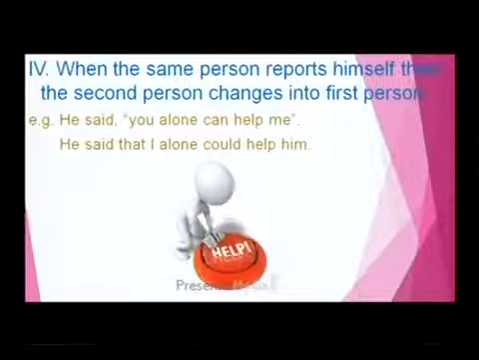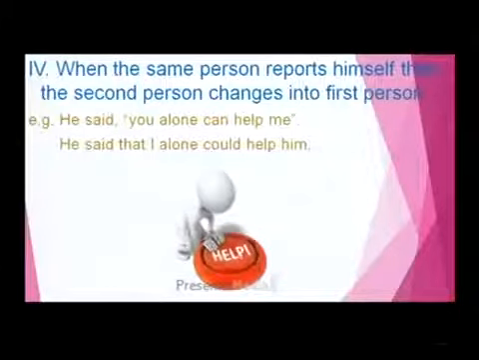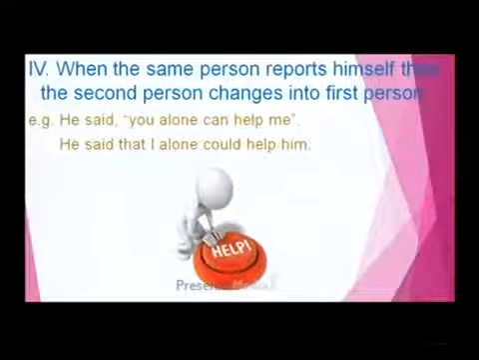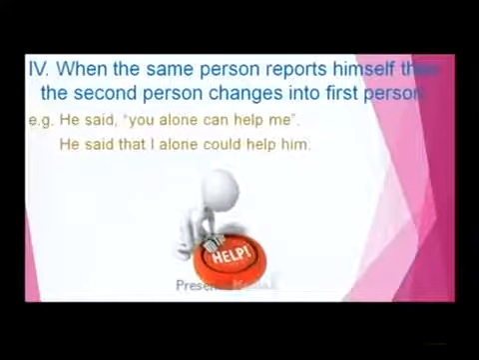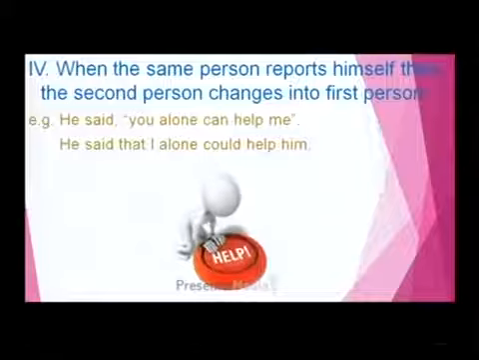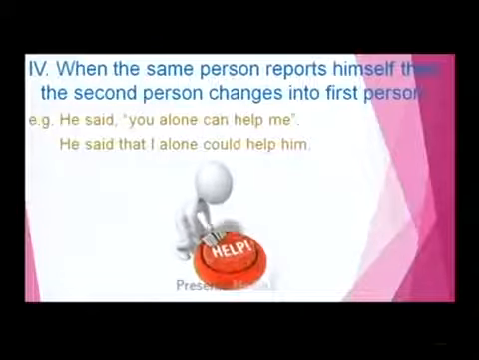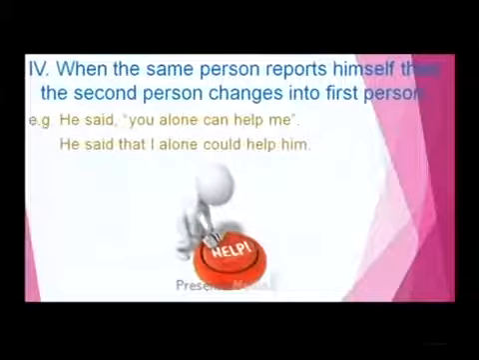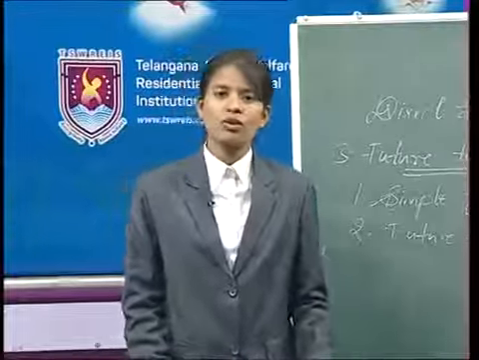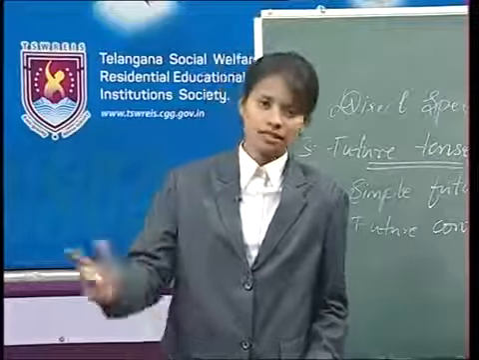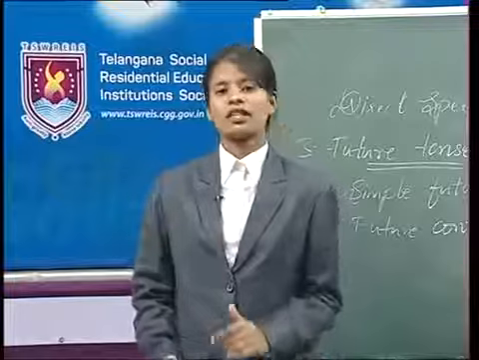What are the changes affected? The conjunction "that" is used, "you" became "I", and "can" became "could". Clear, friends? Here he said, "You alone can help me," which changed into "that I alone could help him." That is the fourth exceptional case. That is, when the same person reports himself, the second person changes to the first person. Like this example. Okay? That is one of the exceptional cases.